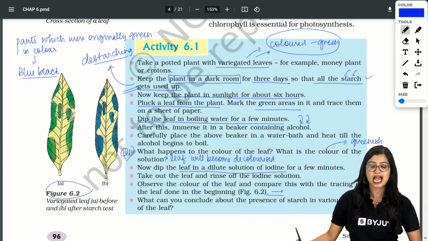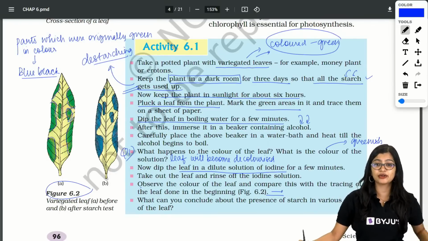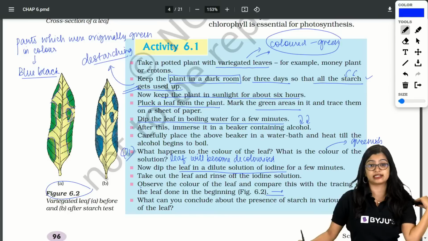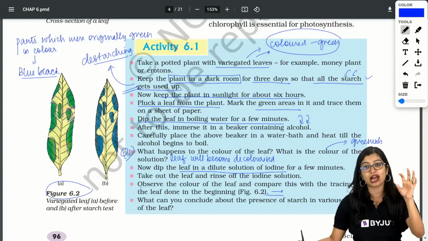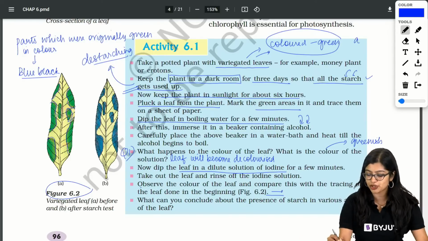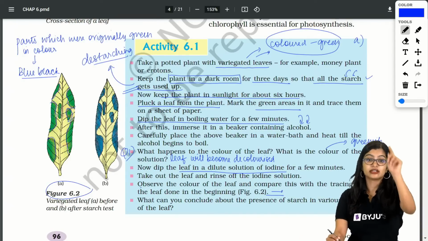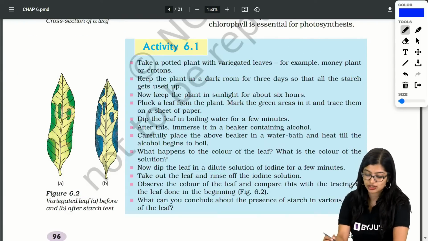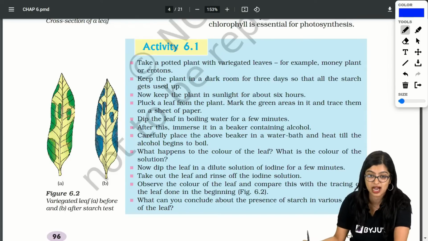Okay? Yes, I will repeat this once again. Okay, ma'am, is it important to write the option in the answer sheet? Of course. Mainly, you need to make sure when you're writing the answer for an MCQ, write option A, B, C. You will have to write that part. Exactly. Very good. This detects the presence of starch, right? So basically in all these parts, we observe that there is presence of starch, okay?